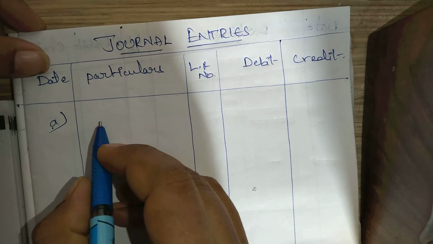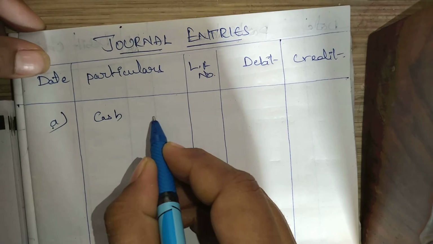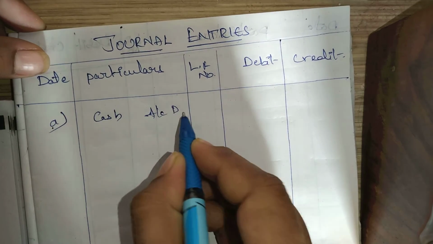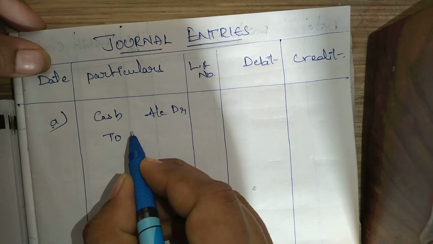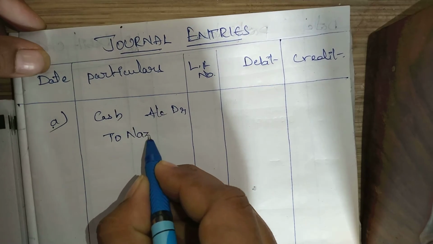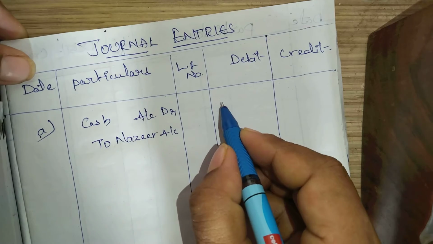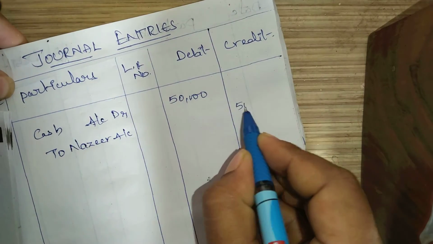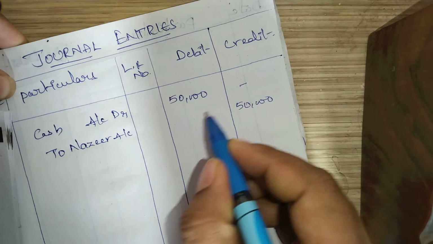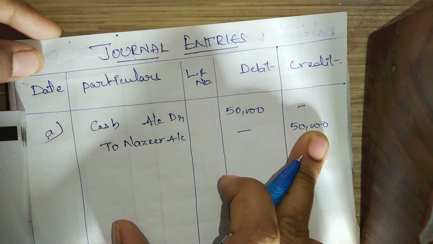So by starting the business, cash will be coming into the business. So cash account has to be debited whatever comes in, right? Who is the giver of the cash to the business? Nazir. Nazir account has to be credited, right? How much cash they are giving? Actually 50,000. On the debit side you need to write down on the debit column, on the credit side you need to write down on the credit column.